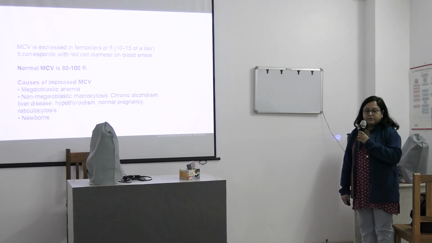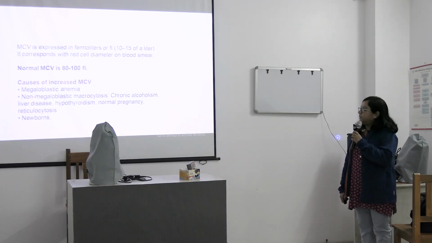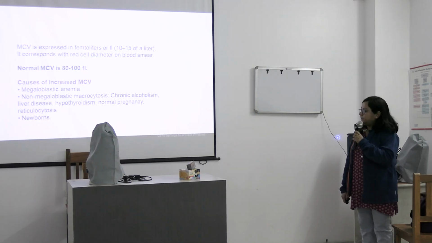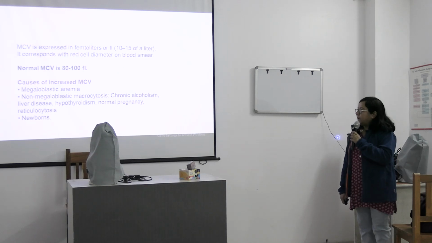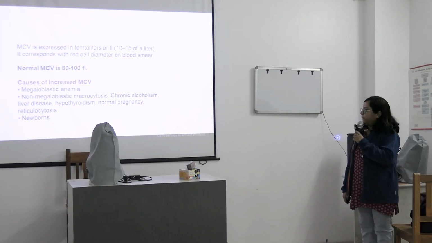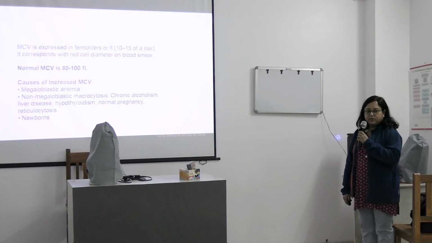So what are the causes of increased MCV? So MCV is increased in megaloblastic anemia and the non-megaloblastic macrocytic conditions like chronic alcoholism, liver disease, hypothyroidism, pregnancy, reticulocytosis. And also we find that the MCV is raised in newborns.